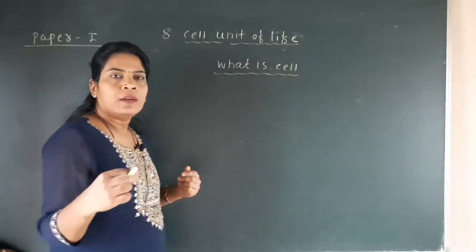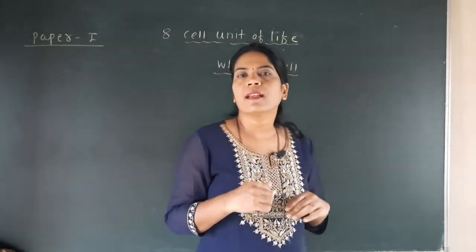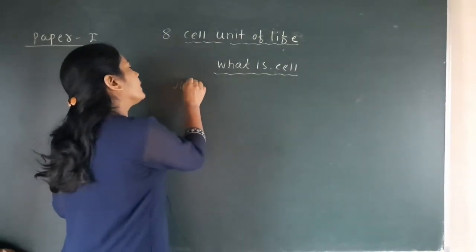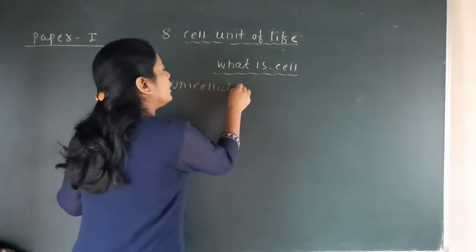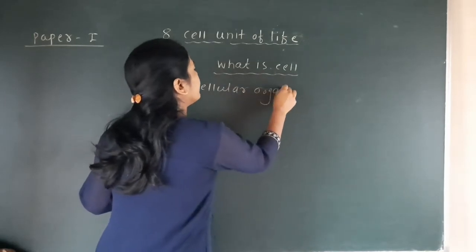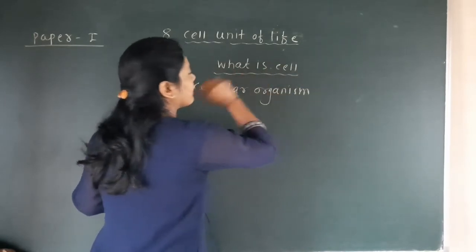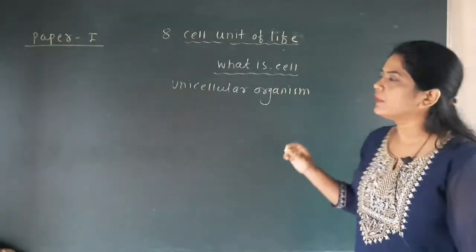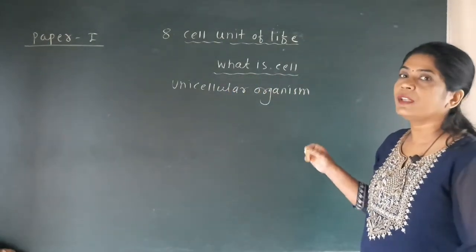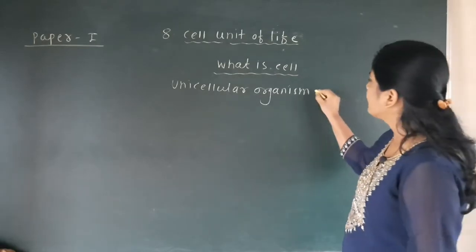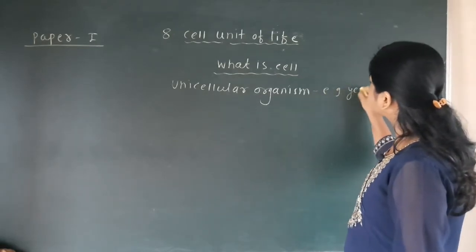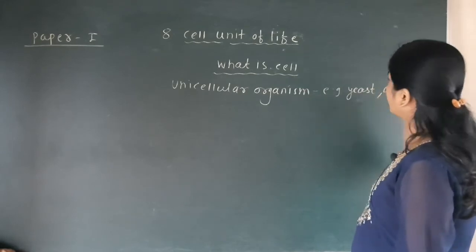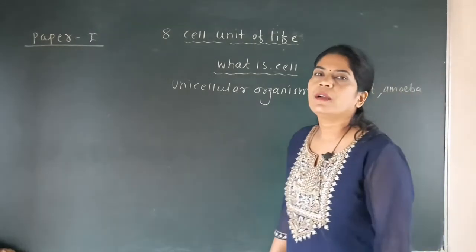Here we have just seen the unicellular organisms. You are well known about the examples of unicellular organisms, because in biological classification we have seen them. Which are the examples of these unicellular organisms? A number of examples are there, but the examples that you know are yeast and amoeba.